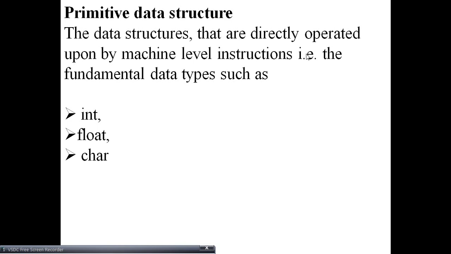Now you understood the meaning of data structure. Data structure is organizing the data and storing the data in computer's memory.